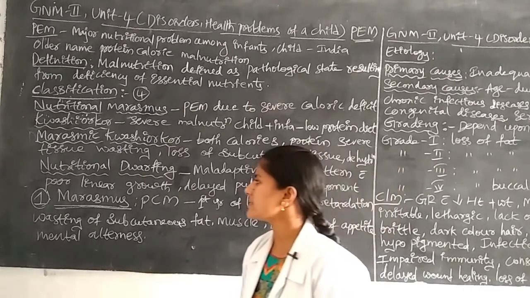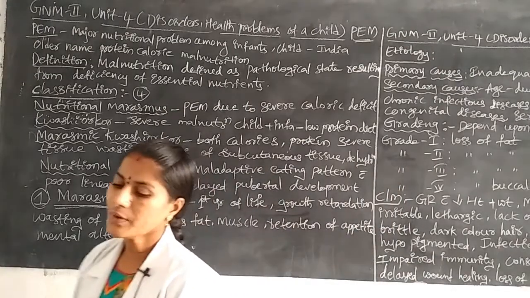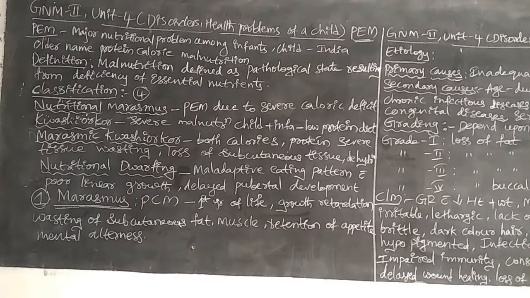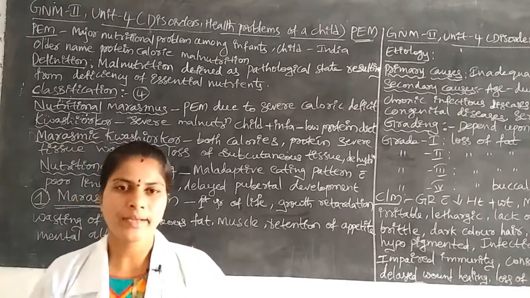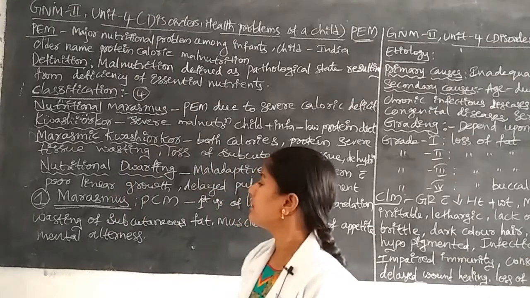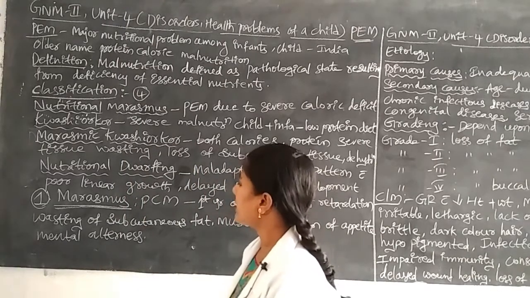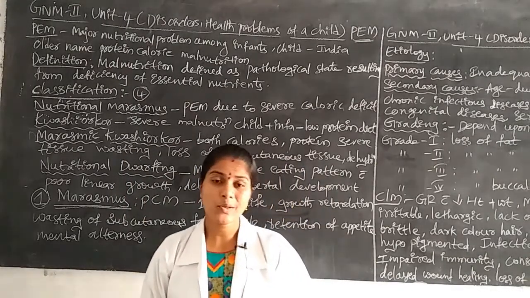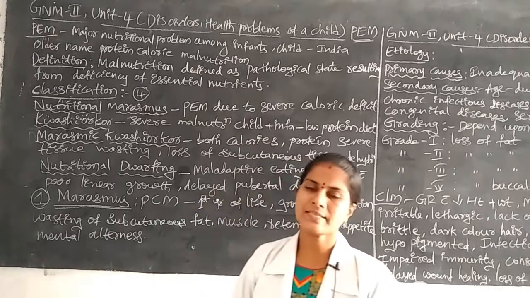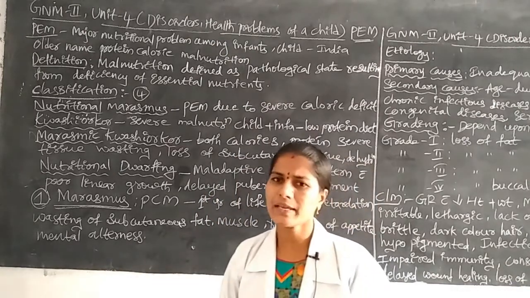Next, we are going to discuss the marasmus disease condition. In this marasmus, what happens? It is one of the disease conditions, mainly seen in protein caloric malnutrition, PCM or PEM.